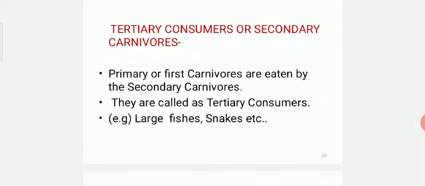The next is about tertiary consumers or secondary carnivores. Primary or first carnivores are eaten by the secondary carnivores. They are called tertiary consumers. Examples: large fishes, snakes, etc.